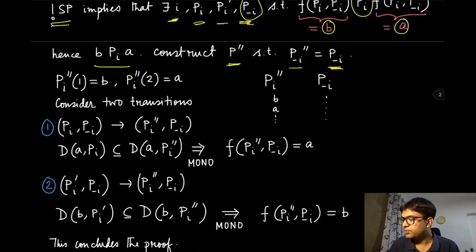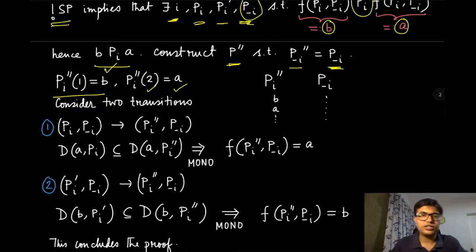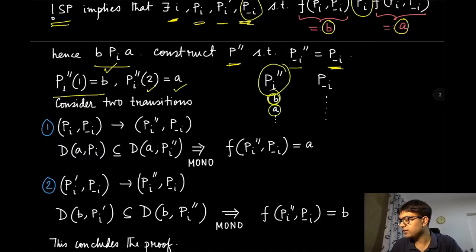For this particular agent i, we put the topmost alternative in this new preference to be b, and the second topmost alternative to be a, and everything else remains the same. This preference profile is our p double prime.